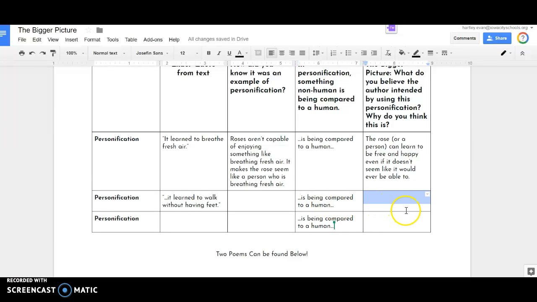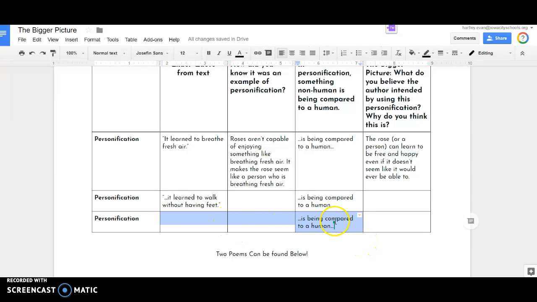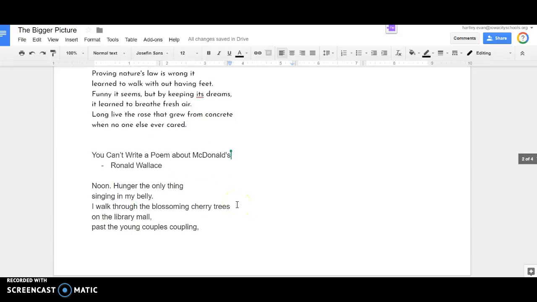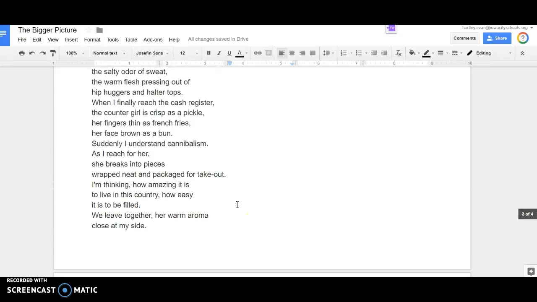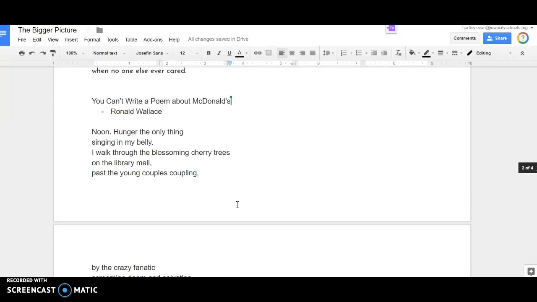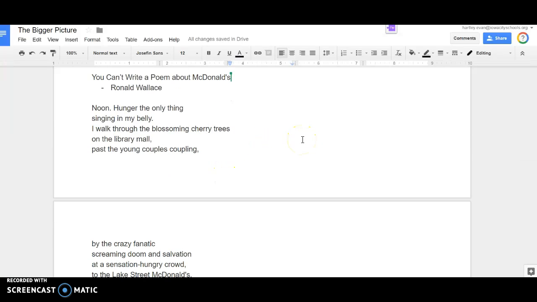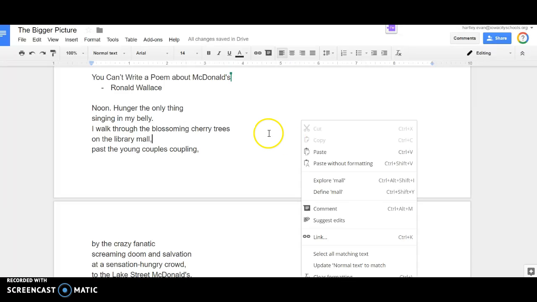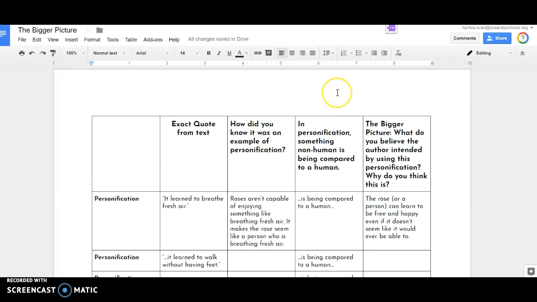And the most important part, the big picture, fill it in over here. Notice on the last one we're asking you to find an example and complete the whole row yourself. And in this one we've identified an example for you. So you can choose your second example or your third example from the second poem called You Can't Write a Poem About McDonald's. You may not even have to read the whole poem, but I suggest that you do. Alright, good luck.